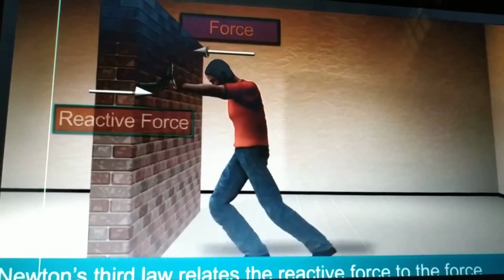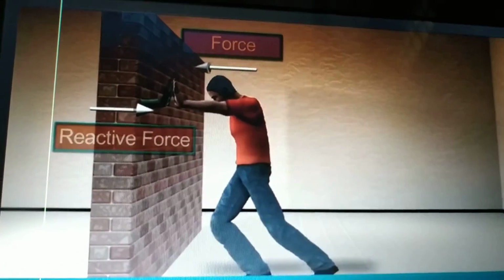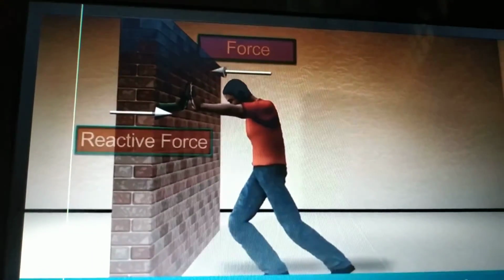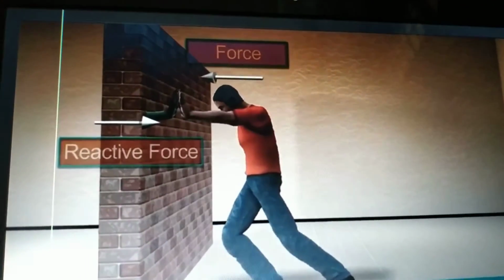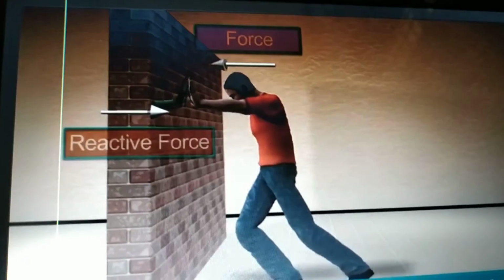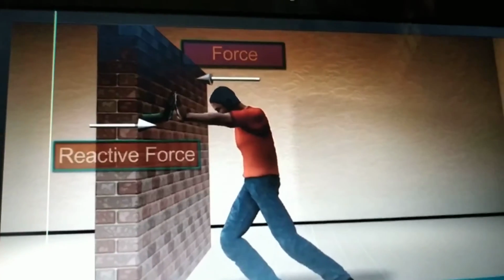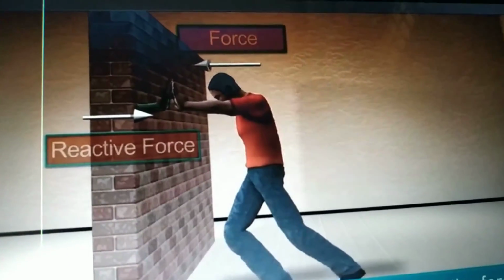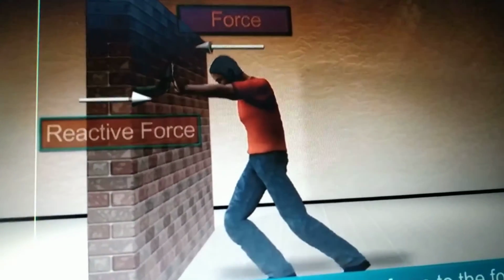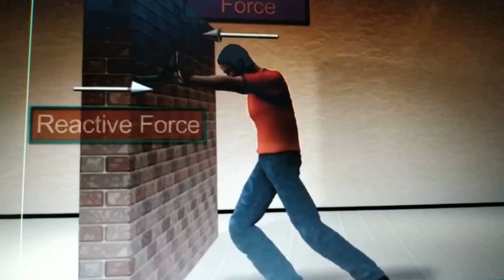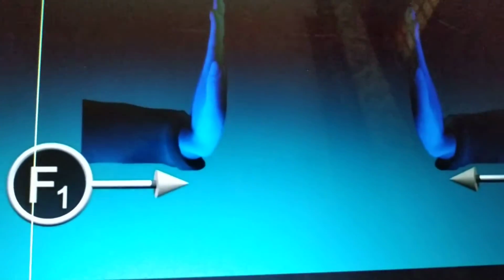If we apply force on any object, then what will that object do? It will apply an opposite force, that is, a reactive force, opposite to the force we apply, right? So this is Newton's third law of motion. For every action there is an equal and opposite reaction, right? So let us understand this more.